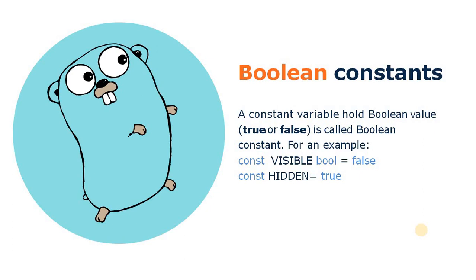So the next type of literal is called boolean literal. In Golang, a constant variable that holds a boolean value, either true or false, is called a boolean literal. Here we take two examples. In the first example we declare a visible constant of boolean type with value false, and in the second example we declare a hidden constant variable with value true.